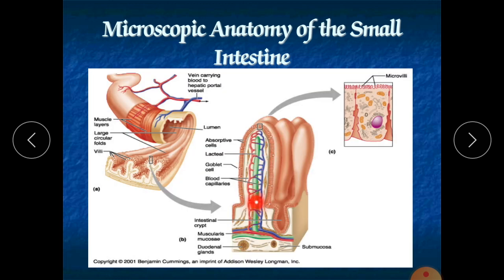Now these are the lacteals, which contain lymphatic tissue as well as blood vessels, having veins and arteries, which give nourishment to our small intestine, and it carries all the nutrients through the lacteals. This is the lumen, as you can see. These are the villi and microvilli. On one villus there are lots of microvilli. The villi you can see with your naked eyes, and these are the microvilli. So this is the structure you can see. Various cells are available here, which we will see one by one.